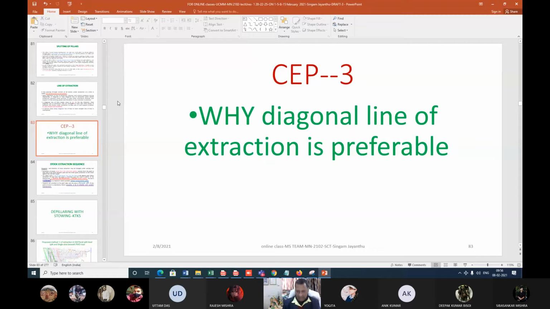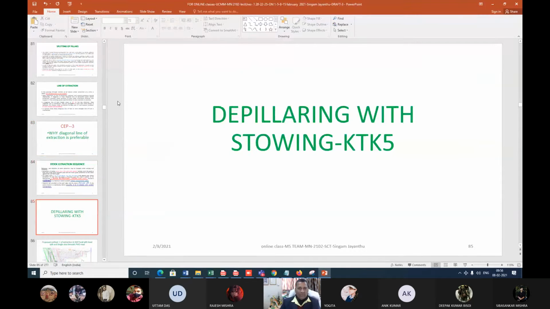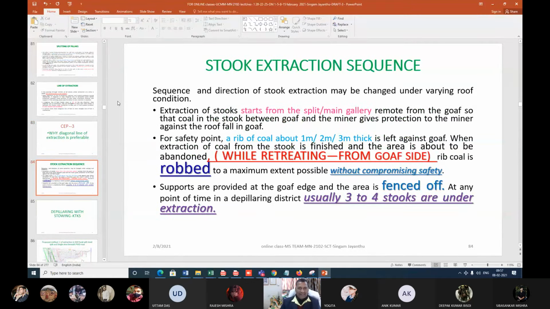Now continuing further. Stope extraction sequence, right? We have seen that those things can be extracted by caving, stowing, so many ways. One example I would like to give you here: these investigations are being done for extraction of the pillars, with different combinations.